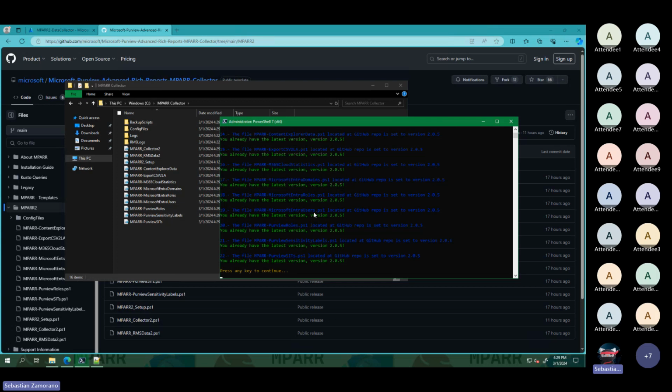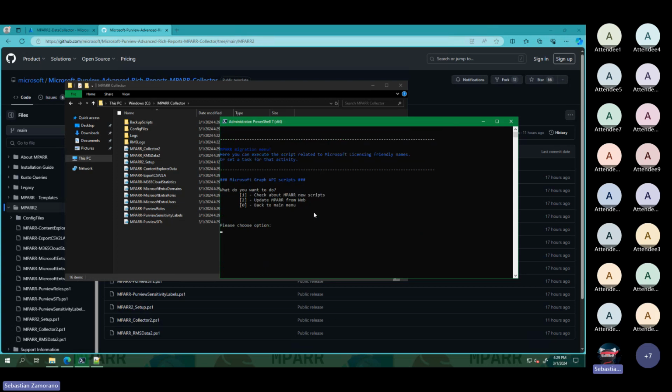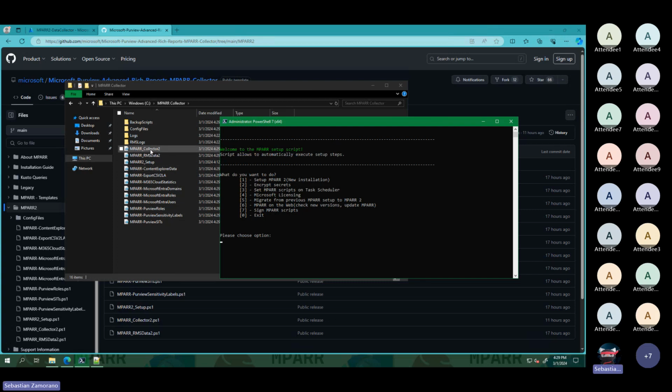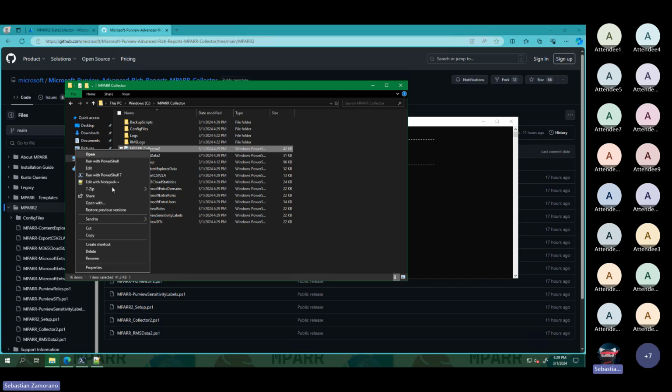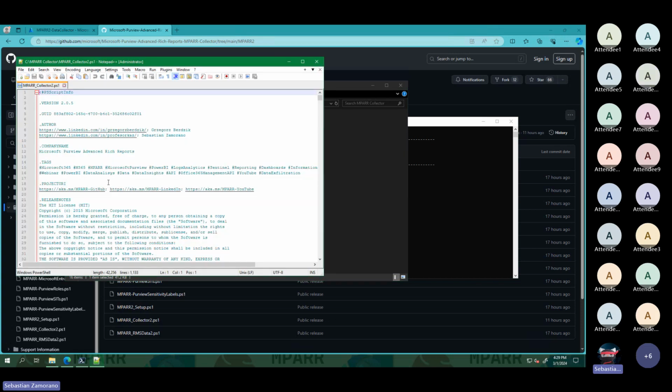If we have news, we will see that we have information about that. Something that we can do is validate if we have any new configuration. That is the what's new. Let me show you something very quickly. This is only a little exercise. But if I change the version, as I mentioned, we added a version into all the files.